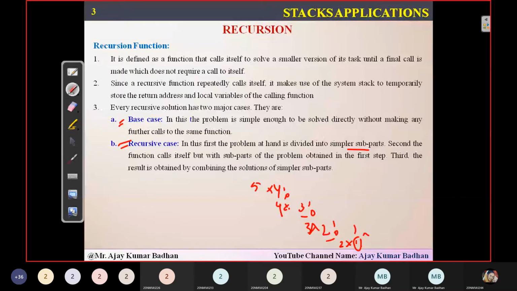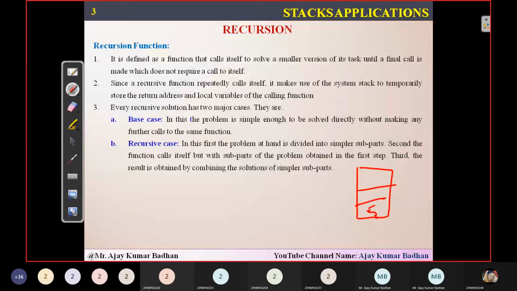So remember, by default, recursion is actually using something called a stack. How it is using the stack is that for the number of times you call a function, that particular value gets stored here: 5, 4, 3, 2, and then 1. Then finally 1 into 2 is 2, 3 into 2 is 6, 6 into 4 is 24, 24 into 5 is 120. The elements stored in the stack are popped one by one.